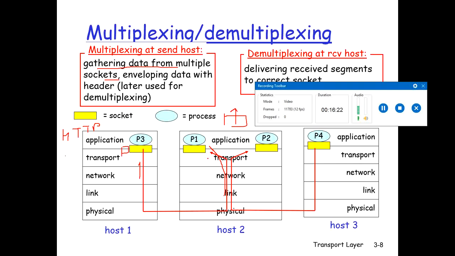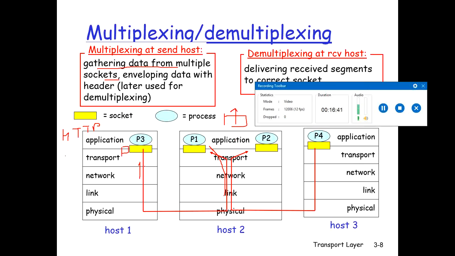Now the transport layer is in a middle host. For demultiplexing, segments arrive from the network layer, and this is done by directing the arriving segments to the corresponding process socket.